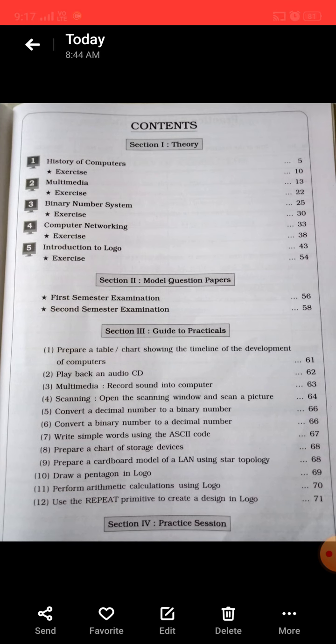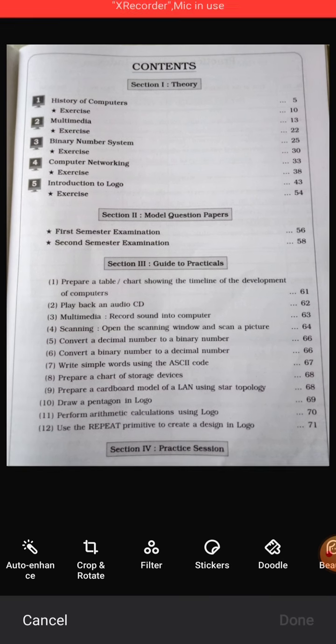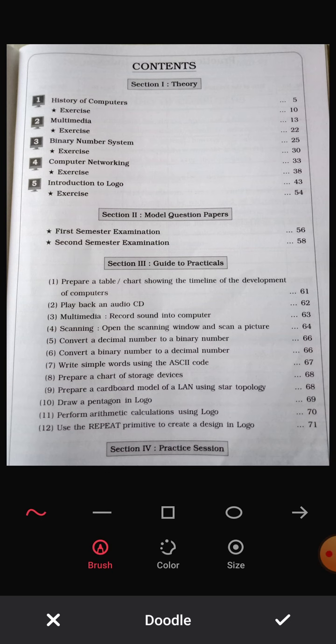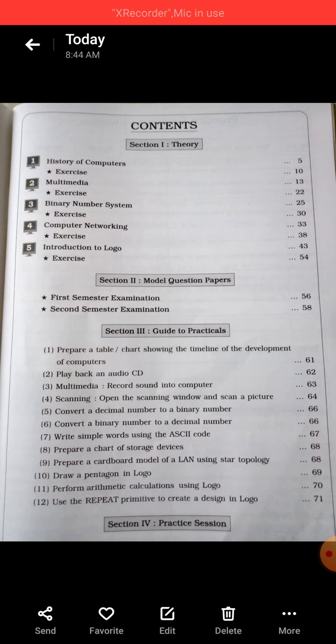I will show you the contents here. There are two sections: theory and practical. So students, let's start our first chapter or lesson, History of Computer. Your first chapter name is History of Computer.